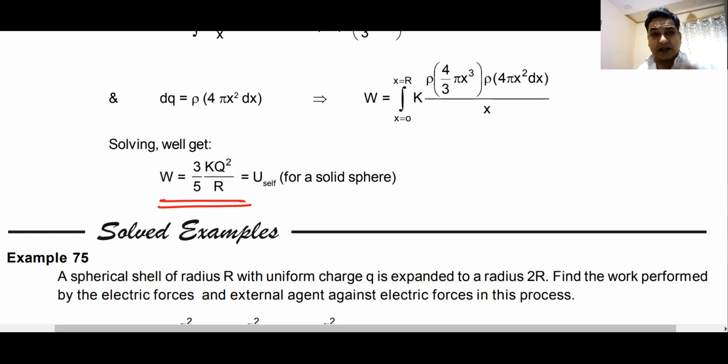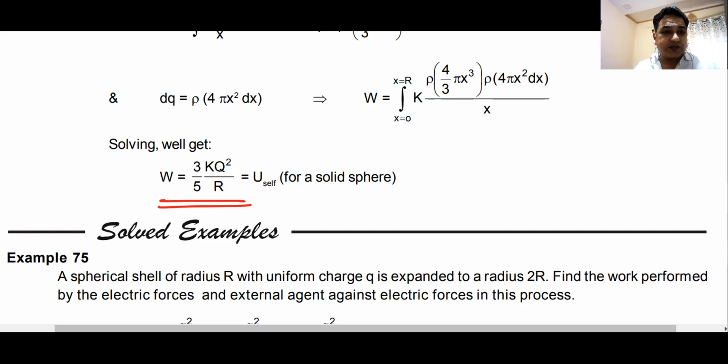I'll again repeat: gravitational energy, whether it is self or mutual, is always negative. Electrostatic self energy is always positive. Electrostatic mutual energy will be negative if one is positive and the other is negative. That is what you must remember.